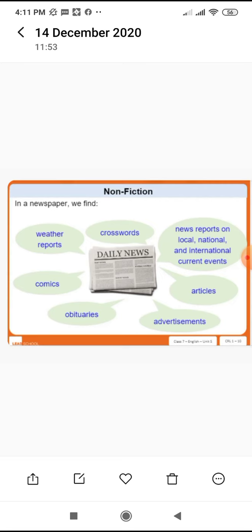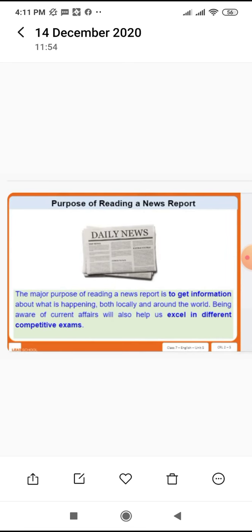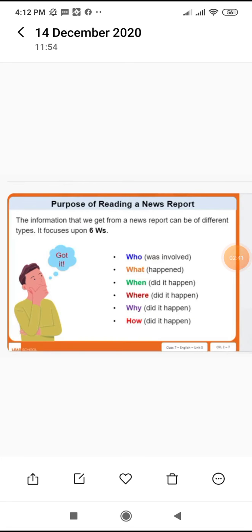So students, if we read any kind of text we must know the purpose of reading it. The major purpose of reading a news report is to get information about what is happening both locally and around the world. Being aware of current affairs will also help us to excel in different competitive exams. So we read a newspaper to stay informed about what is happening around us, and it also tells us about the world, which changes on a daily basis. A newspaper gives us a lot of information about the whole world.